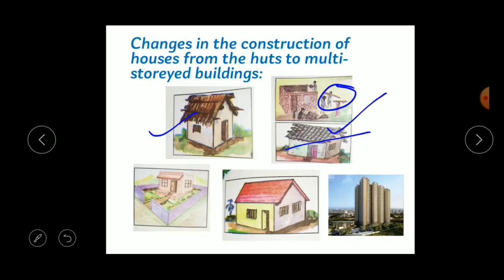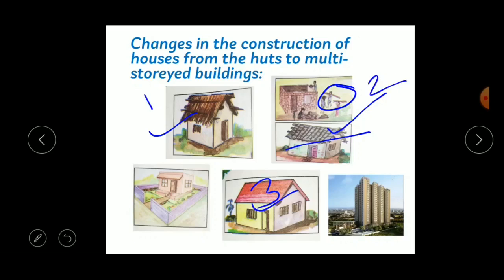Okay, so next, afterwards the people brought some changes in the construction of houses. Okay, this is the first one, this is the second, and this is the third change.